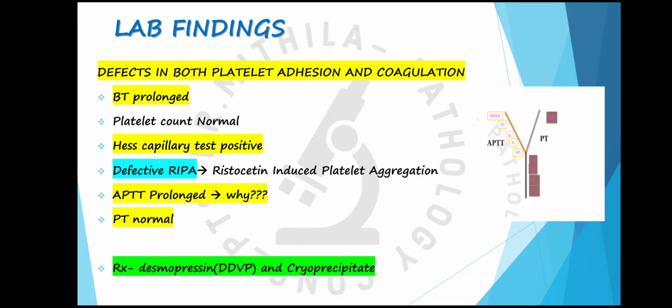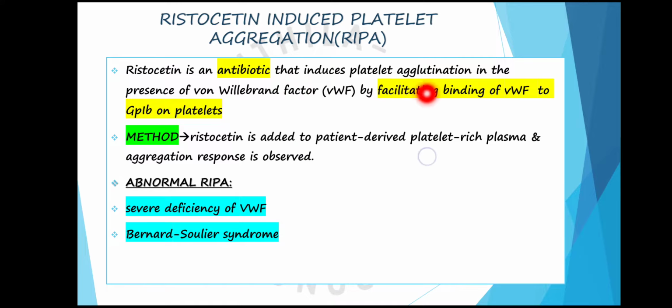Ristocetin is an antibiotic which causes platelet agglutination, and it facilitates the binding of von Willebrand factor to GP1b on the platelet. So it helps in increased adhesion between von Willebrand factor and glycoprotein 1b, and in this way it causes increased platelet aggregation. RIPA is a part of platelet aggregation studies. Abnormal RIPA will be seen when there is defective von Willebrand factor or defective GP1b.